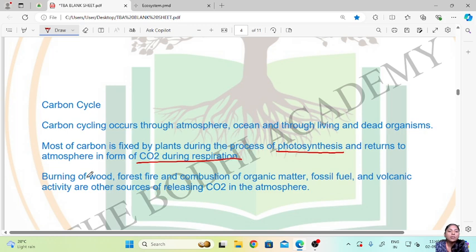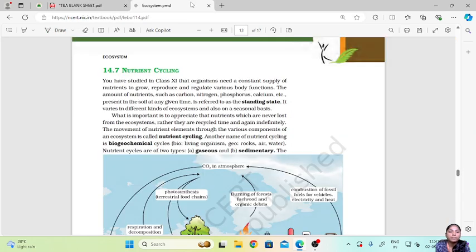Then again, burning of wood, forest fire, combustion of organic matter, fossil fuel and volcanic activity are other sources of releasing carbon dioxide into the atmosphere. So along with respiration, these are all the other sources which return carbon dioxide to the atmosphere.